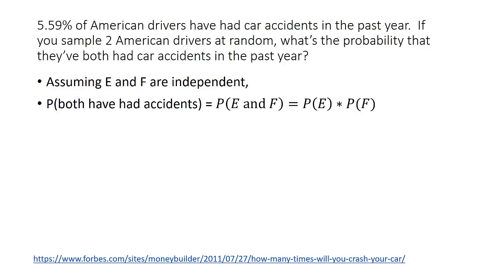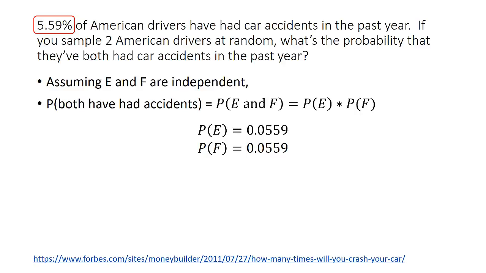So the probability that both drivers have had accidents is the probability of E times the probability of F. The problem tells us that 5.59% of American drivers have had car accidents in the past year. That means that the probability that the first driver has had an accident is 0.0559, just taking the 5.59% and dividing it by 100 to turn it into a decimal.